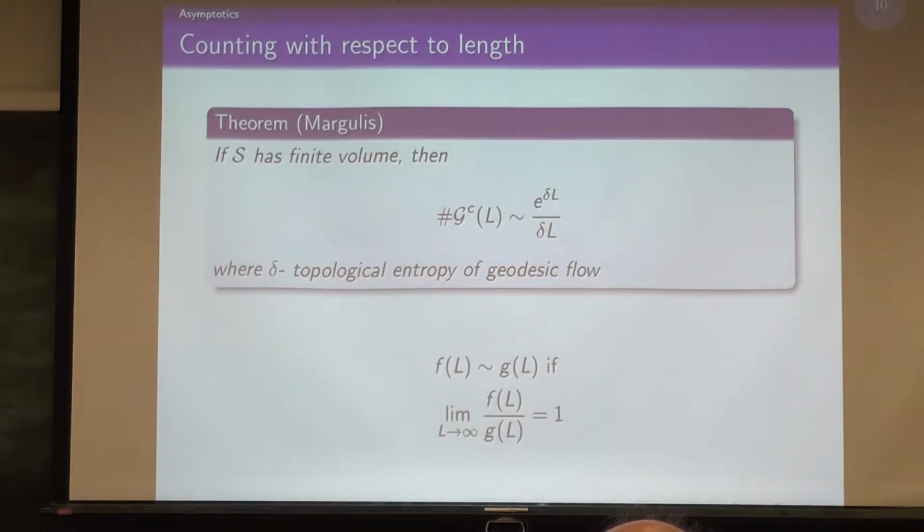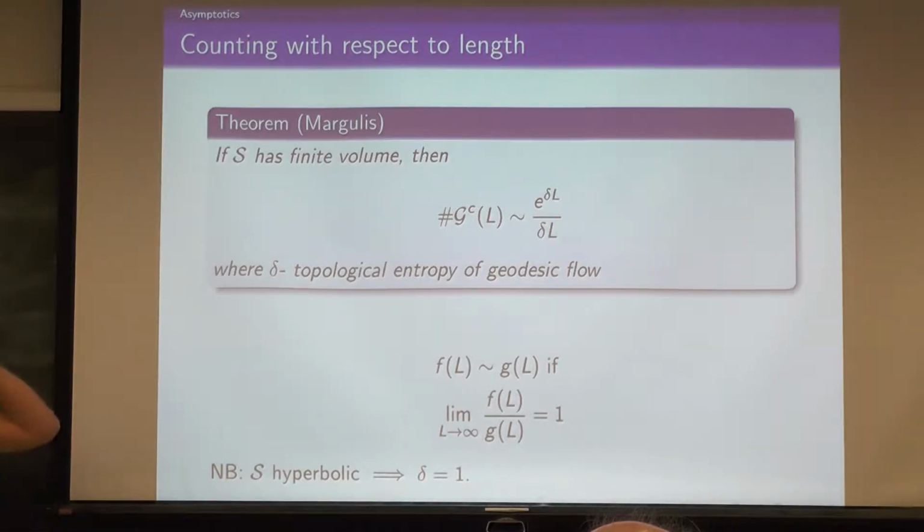Notation real quick: the little twiddle means asymptotic, the limit of the ratio goes to 1. And note, when S is hyperbolic, delta is just 1. Even when S doesn't have finite volume, but let's say it's geometrically finite, then there are similar results. The middle sign means here that the ratio between the two quantities goes to 1, yes, on the nose. Assuming that it's negatively curved, that's very important. It could be variable curvature bounded away from 0.